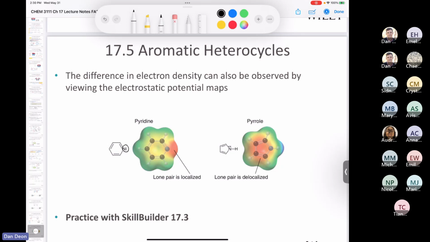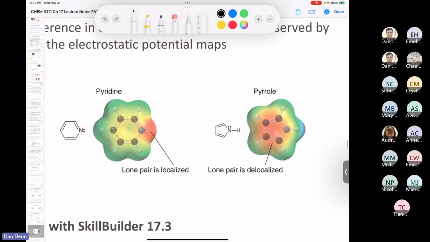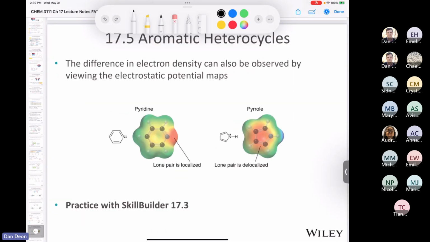This lone pair is in one spot, and you can see that in the electrostatic potential map, whereas the lone pair on pyrrole is delocalized. It's participating in resonance. Why? Because it's in an unhybridized p orbital and it is participating in resonance. There you go. So that's an explanation of a couple of aromatic heterocycles.